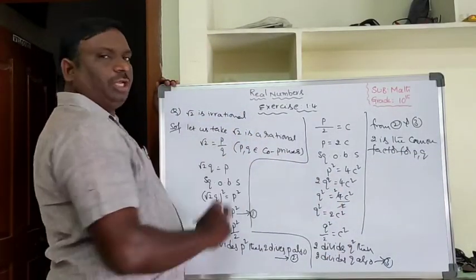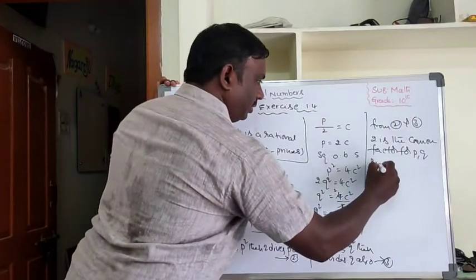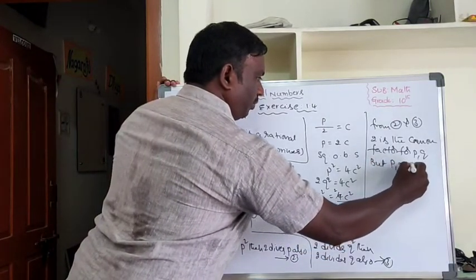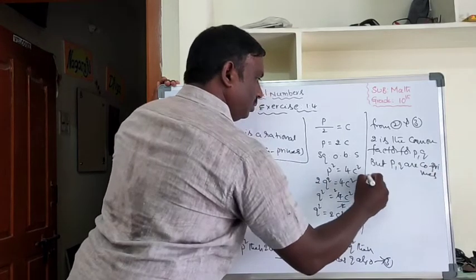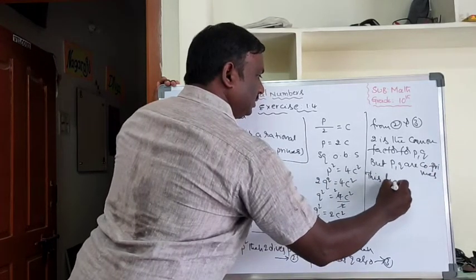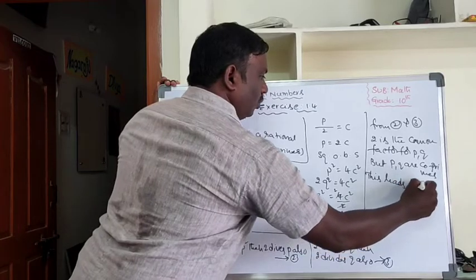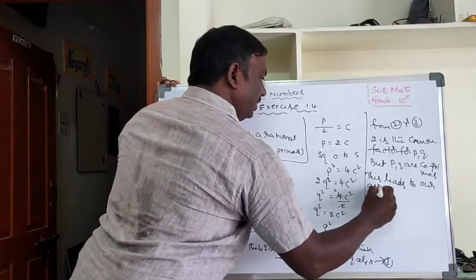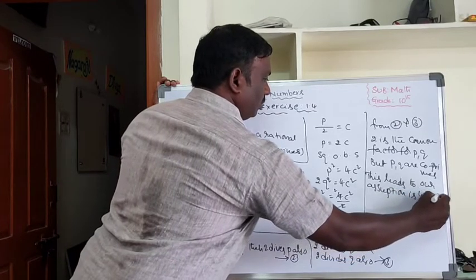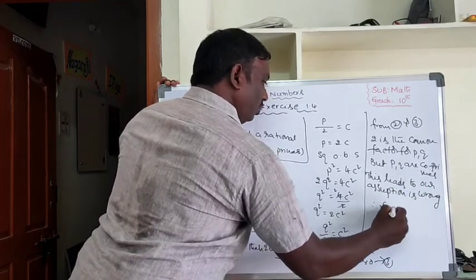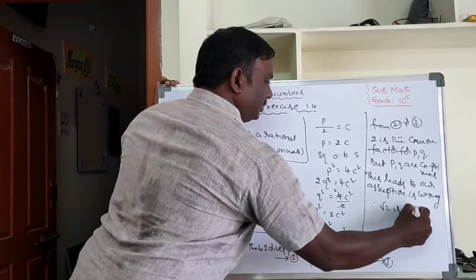But in our assumption, p, q are co-primes. This leads to our assumption being wrong. Therefore, root 2 is an irrational number.